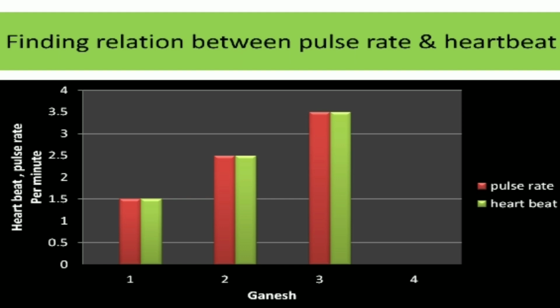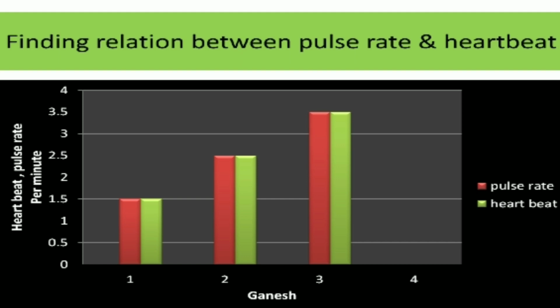Already here I have prepared a graph. In three conditions: the first one is when he was doing yoga, the second one is when he was in his normal mode of life, and the third one is when he did exercise. After the vigorous exercise, I found the pulse rate and heartbeat. In these three cases you see the pulse rate and heartbeat are both the same. First thing, this is very important.